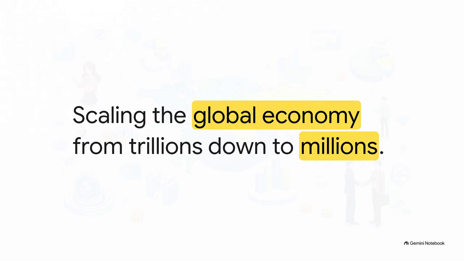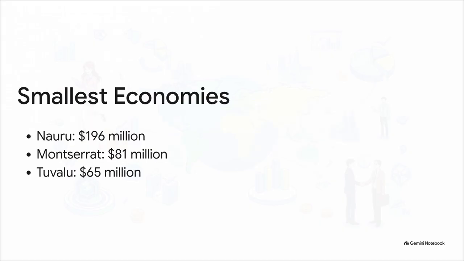Scaling the global economy from trillions to millions. Before we wrap this up, we need to do a striking micro-contrast. We spent a lot of time talking about trillions, but let's swing to the absolute other end of the spectrum, the world's smallest sovereign economies. We have Nauru, Montserrat, and Tuvalu, with Tuvalu coming in at just $65 million. To put that crazy scale into perspective for a second, the United States economy is nearly 500,000 times larger than Tuvalu's. The disparity in scale across our globe is almost difficult to even comprehend.